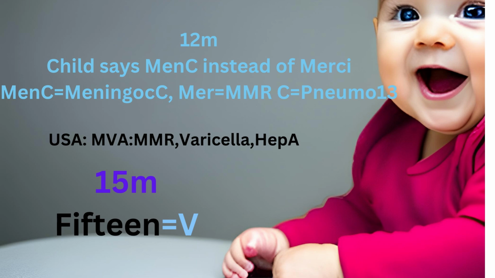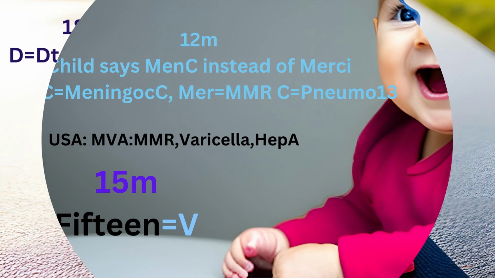And in Canada, they immunize children at 15 months old for varicella, but in the US, remember USA, MVA, V stands for varicella. So in Canada, we immunize children for varicella at 15 months old.